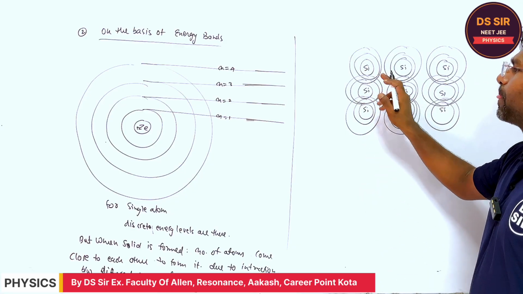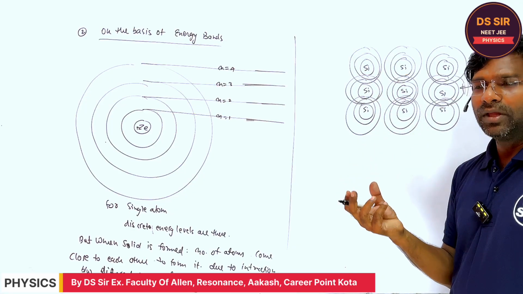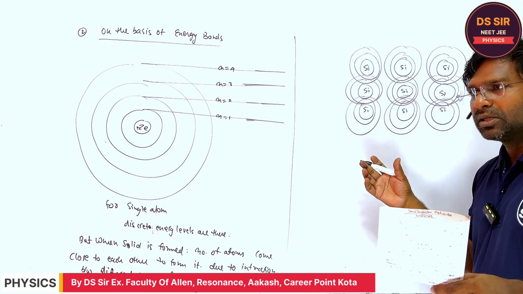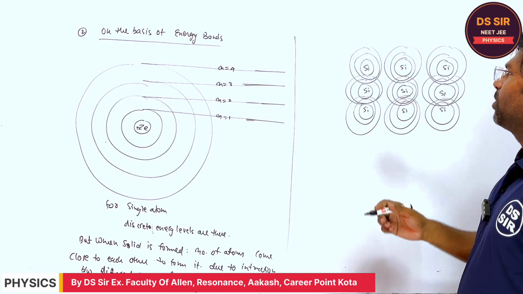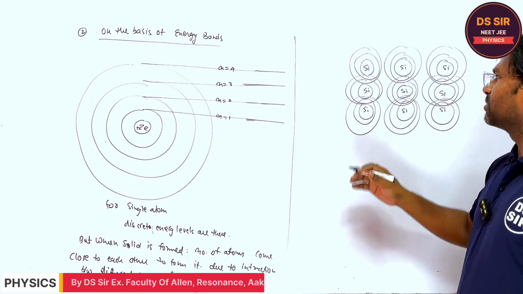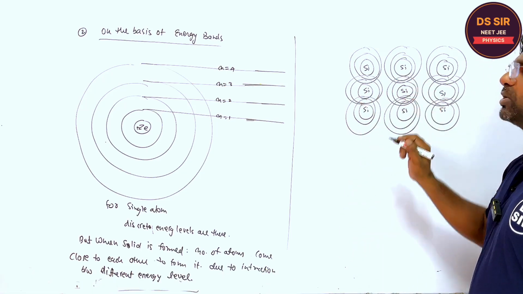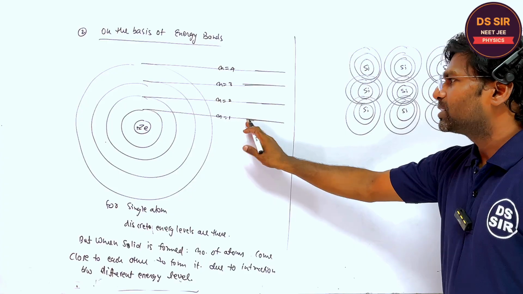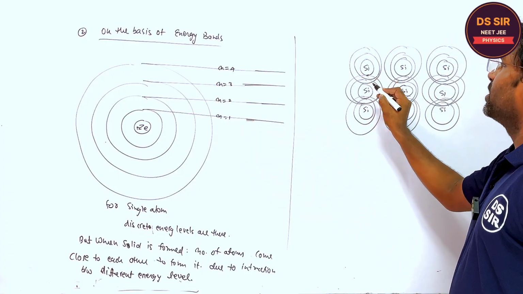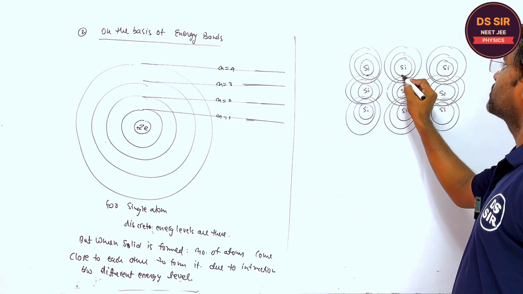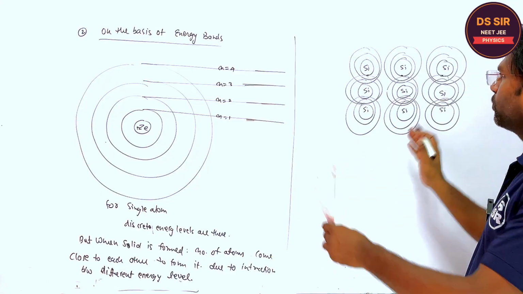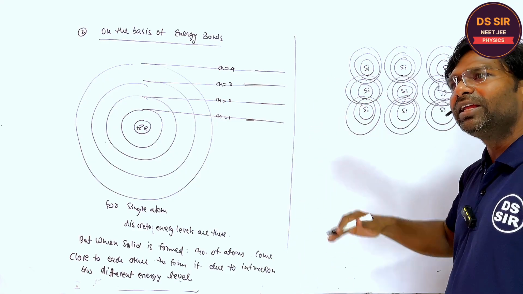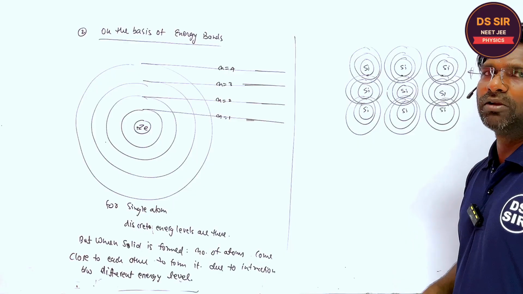For example, if you consider a piece of solid, millions and billions of atoms come close to each other and form a structure to form the solid. So what happened? For example, take the n=1 level, the first level. When they come close to each other, their energy levels slightly deviate from their original value.